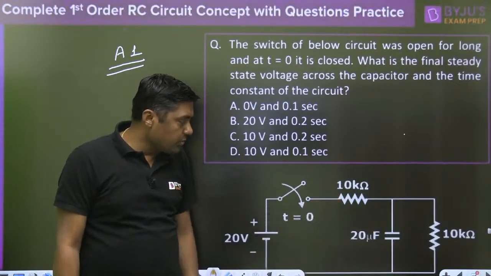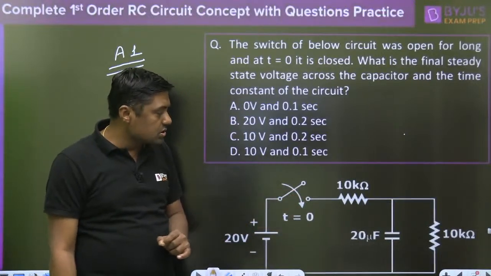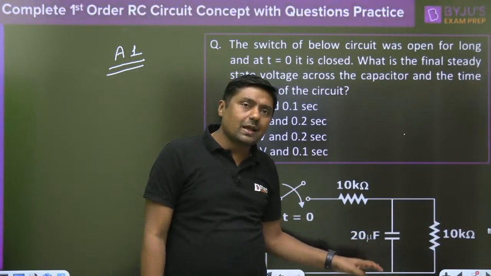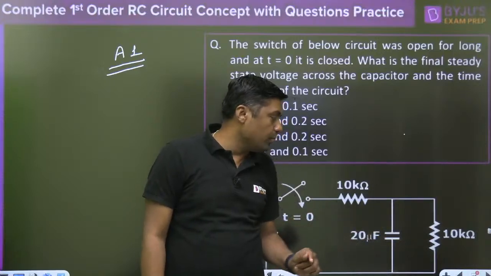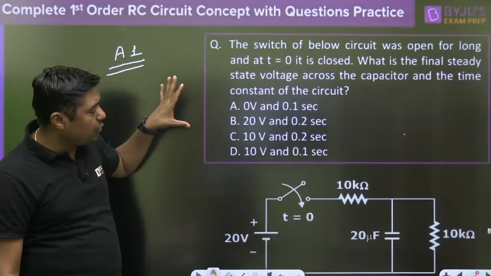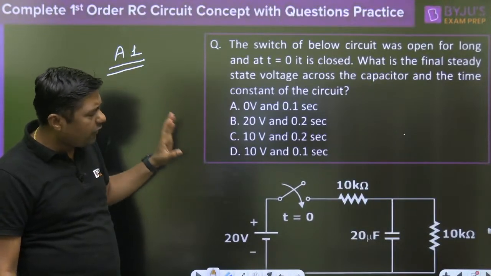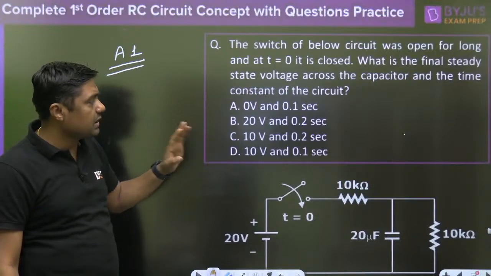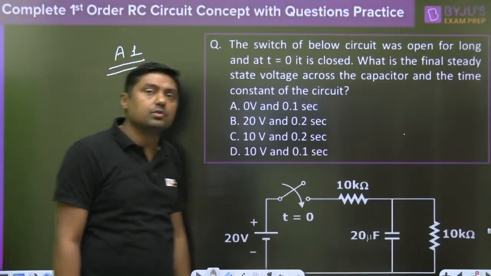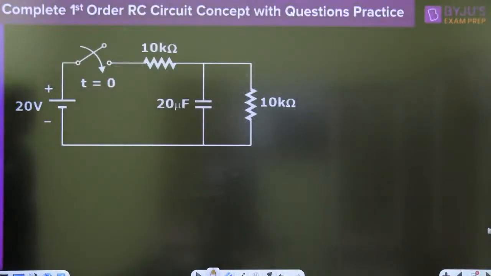This is the 10 kilo ohm resistor. Exactly at t equal to 0 the switch is closed. 20 microfarad capacitor and 100 kilo ohm resistor. Read the question carefully. What is the initial voltage, the final steady state voltage, and the time constant of the circuit? Very simple question. That is the diagram. You can take a screenshot of this.